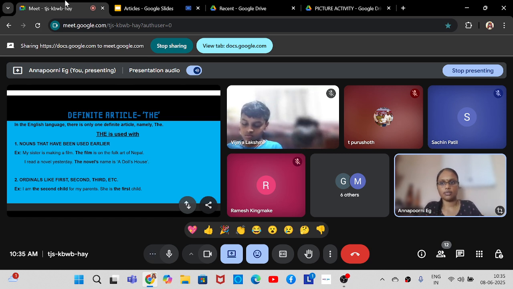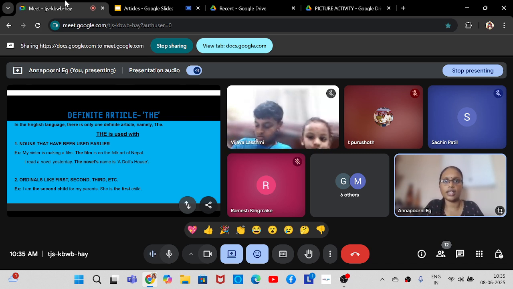Now coming to the second use: the is used with ordinals like first, second, third, etc. Whenever you are using words like first, second, third, fourth, fifth, you can use the article the. For example, I am the second child for my parents, or I am the third child for my parents. She is the first child for my parents.